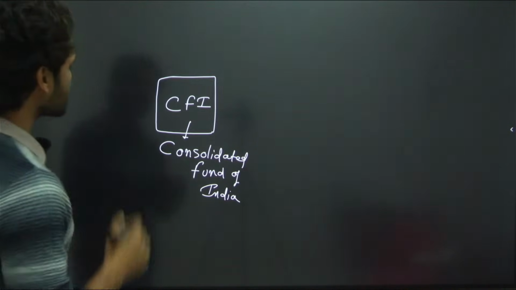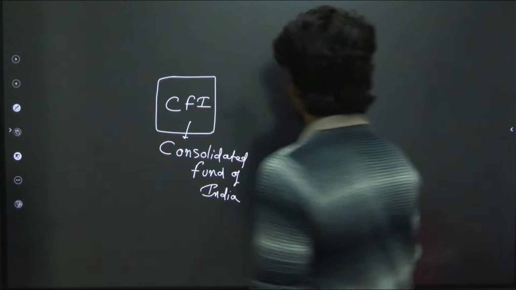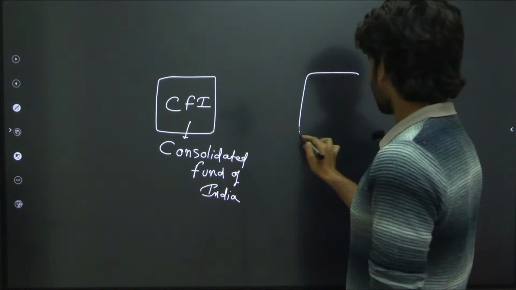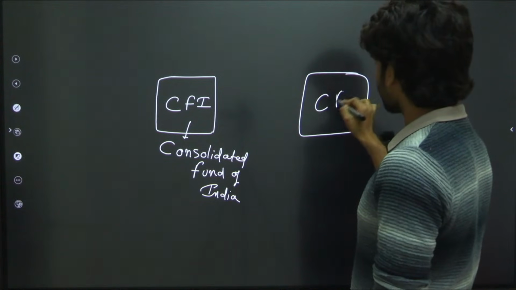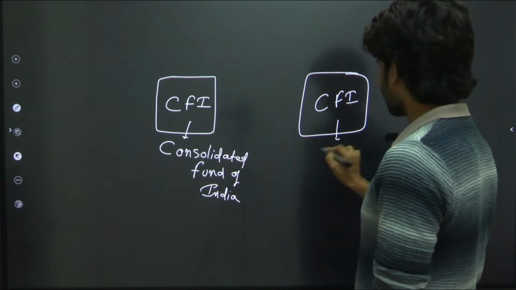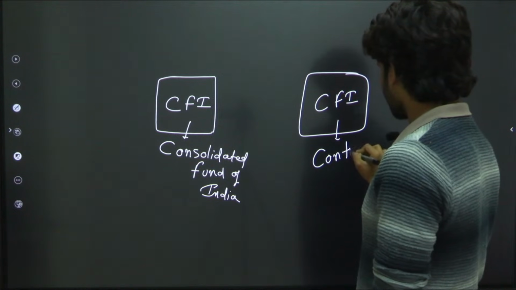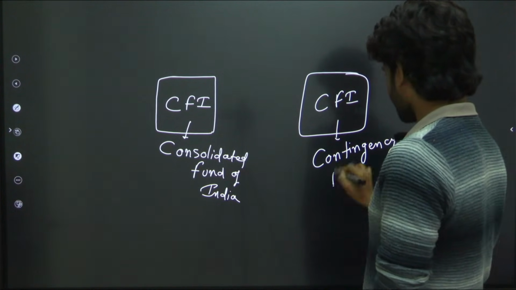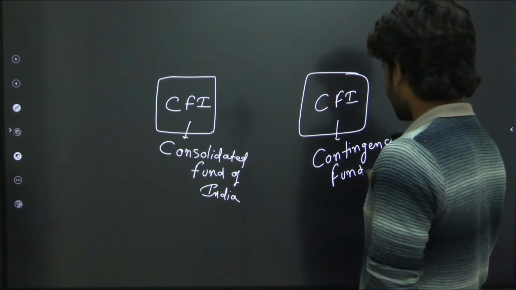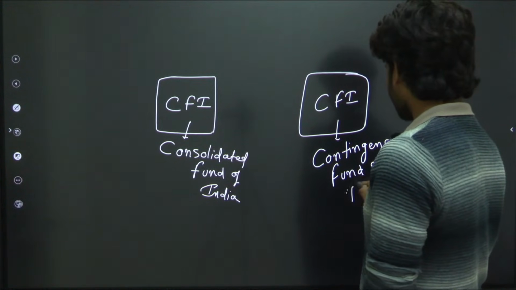So this is the Consolidated Fund of India. And one other type of box that we call the Contingency Fund of India.